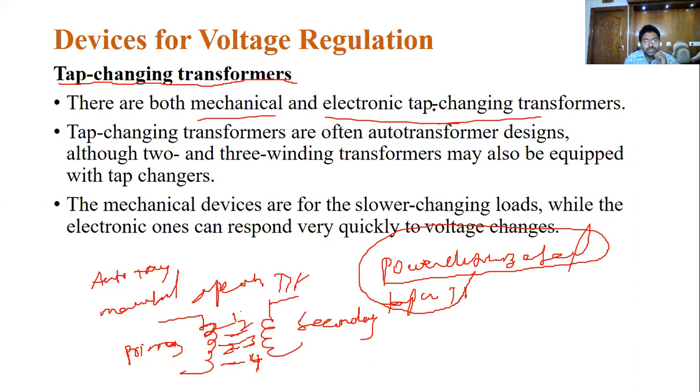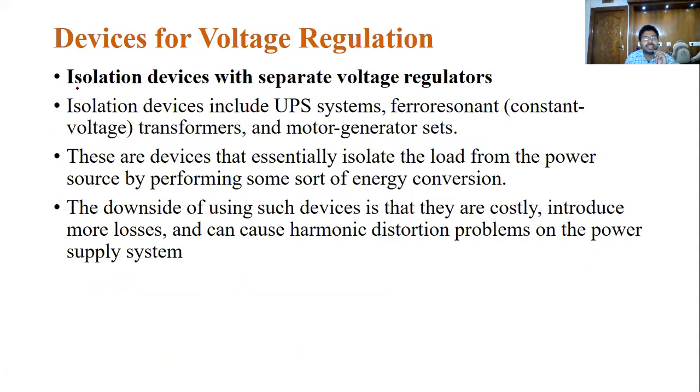In this category we have utility transformers and ferro resonance transformers, which are constant voltage transformers. Such transformers are used for tap changing in this category. Next class we are going to discuss them. The second category is isolation devices. We can consider them as UPSs, uninterruptible power supplies. In UPSs you can use devices such as constant voltage or ferro resonance transformers, and also motor generator sets.